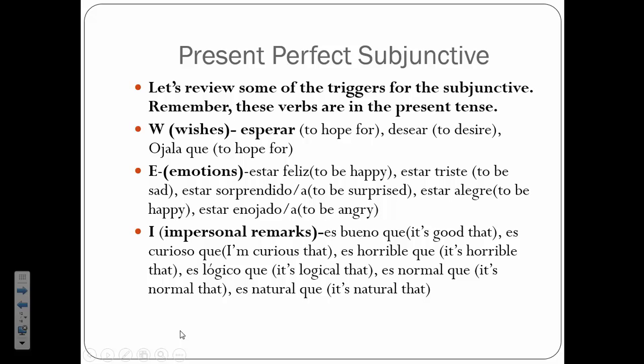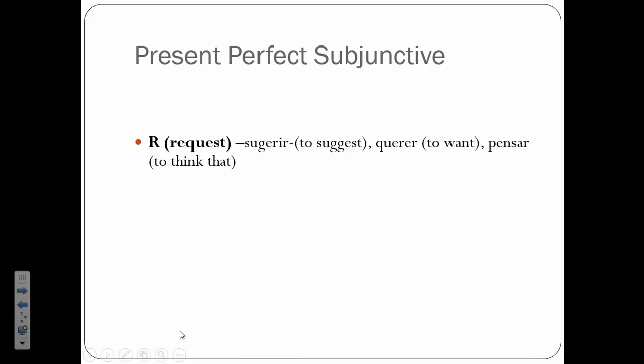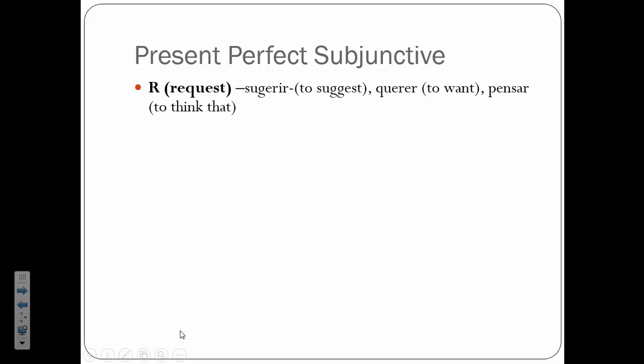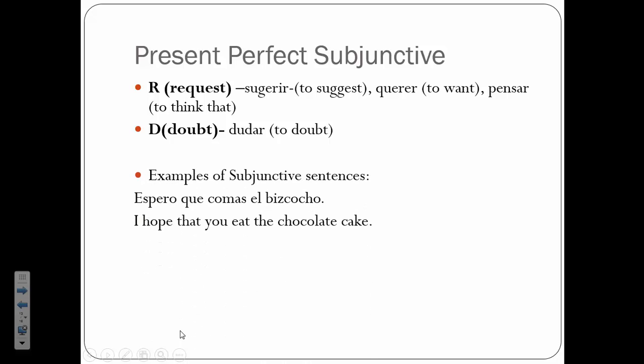Remember, for the subjunctive to happen, we would have one of these triggers, and we also have to have a change of subject. A request: sugerir, to suggest, querer, to want, or pensar, to think that, and the D, to doubt, dudar. So here are some examples of just present subjunctive sentences. Let's review that quickly, and then I'll teach you how to form the present perfect subjunctive.